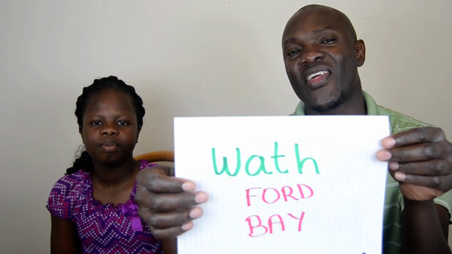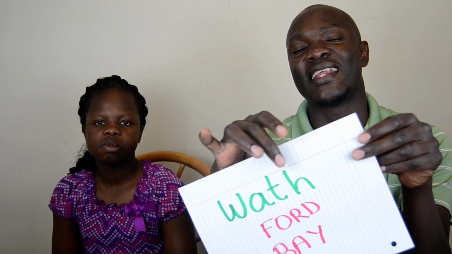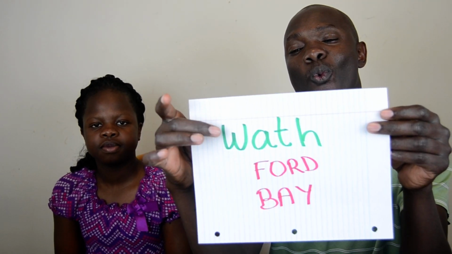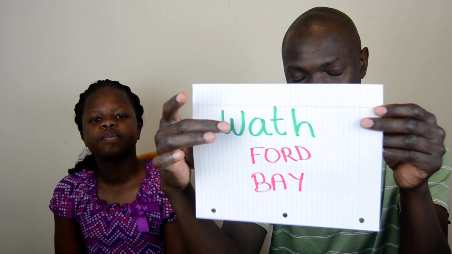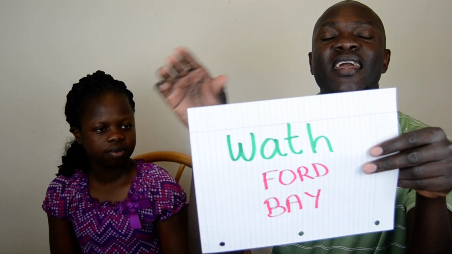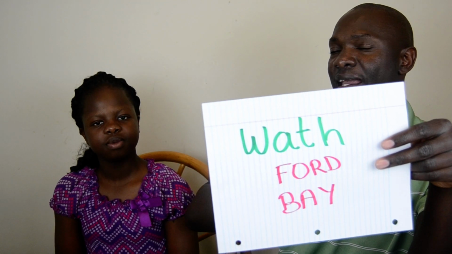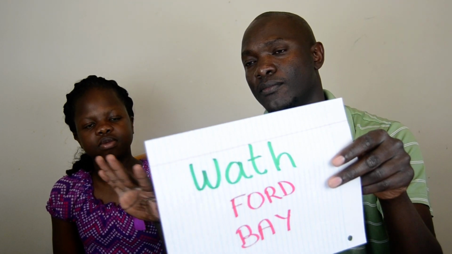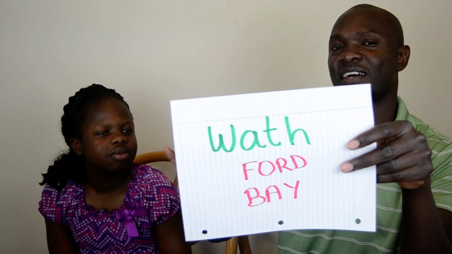And another one? Thuon. You have to pronounce the T and the H. Thuon means a ford or a bay area at the lake or at the river source.